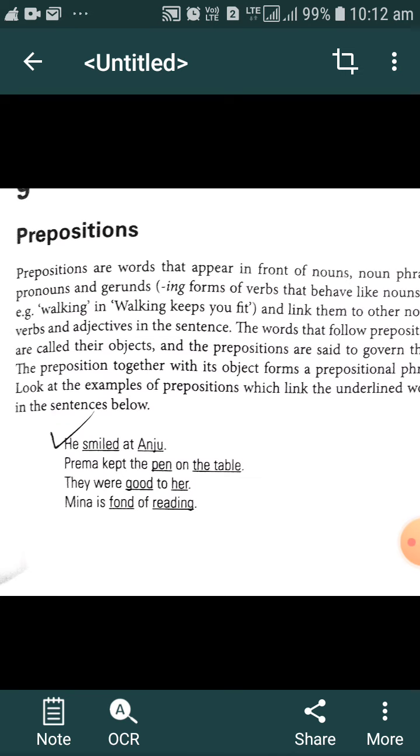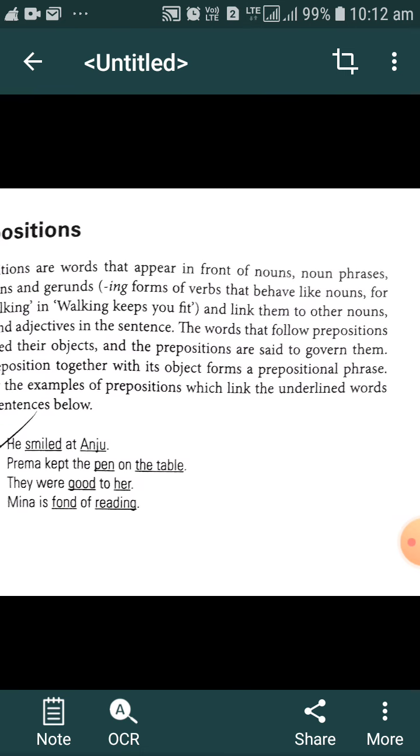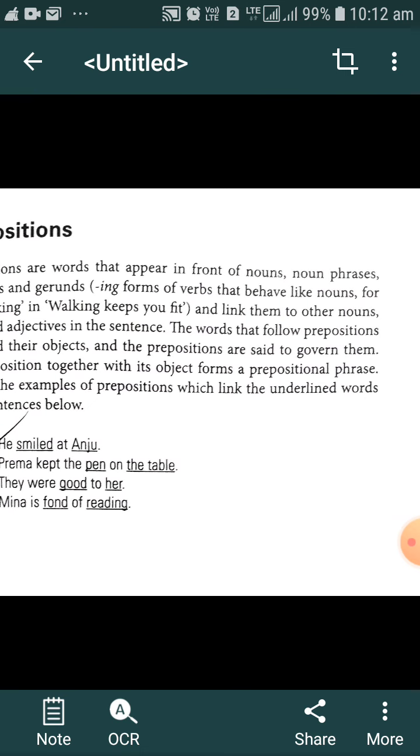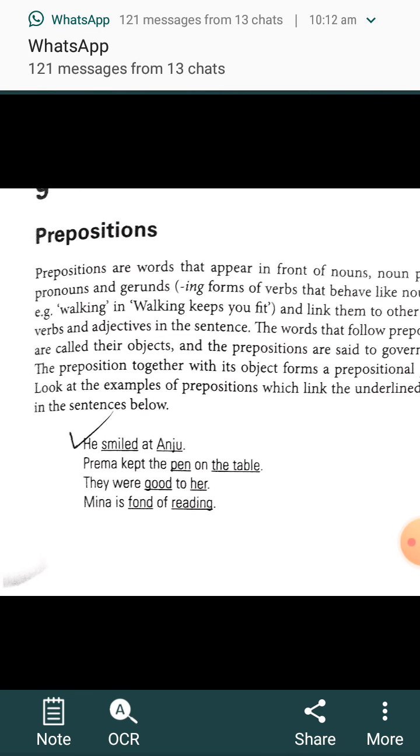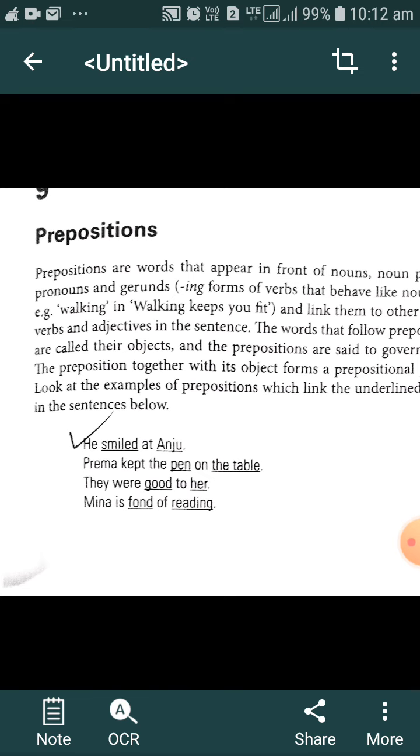Look at it. The preposition together with its object, the object that follows the preposition, creates what? A prepositional phrase. That is called the prepositional phrase. The preposition and the object combined, we can call them the prepositional phrase. Look at the example of prepositions which link the underlined words in the sentence below. In short, we have to understand what a preposition is.